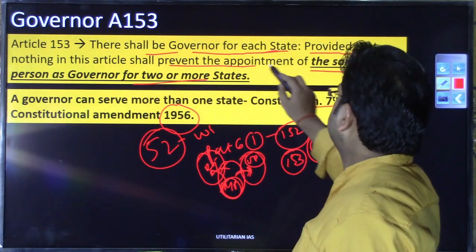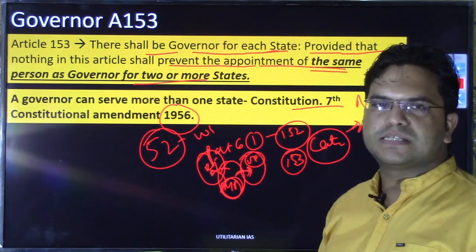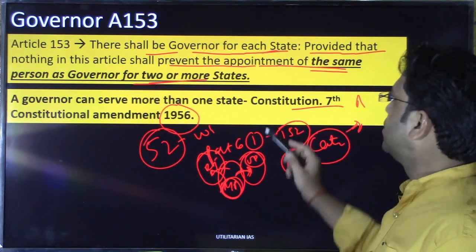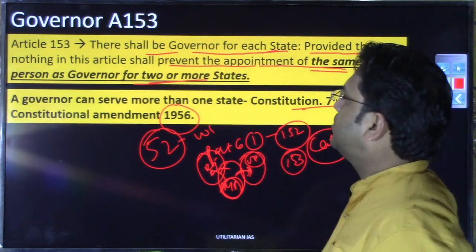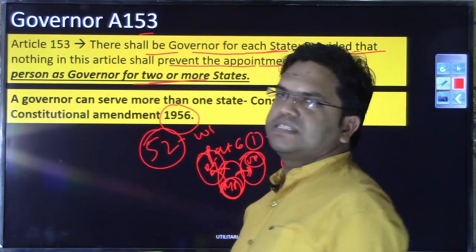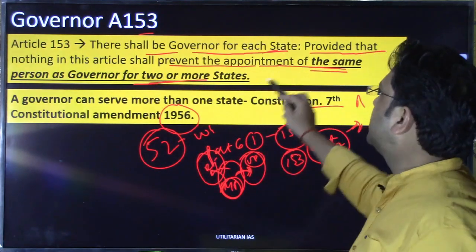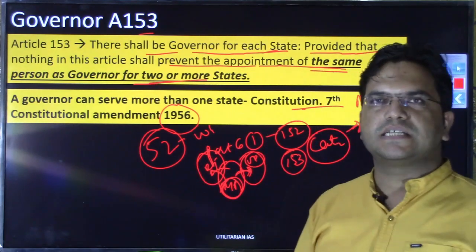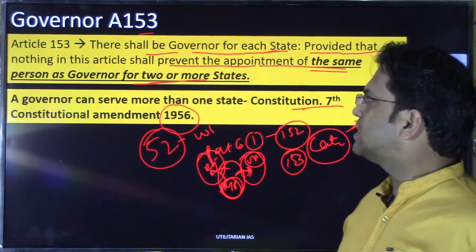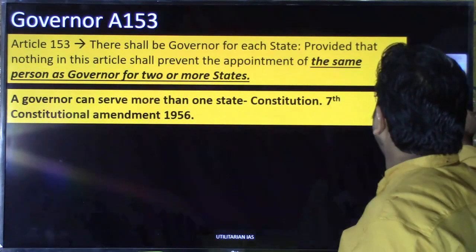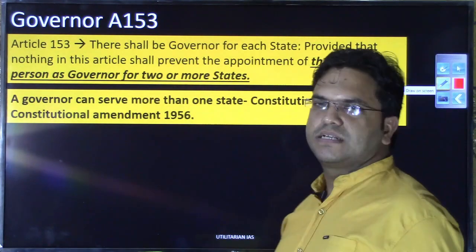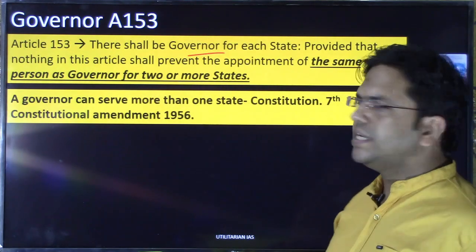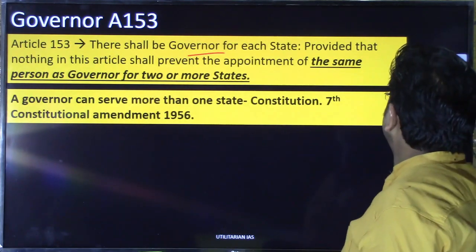So that is the point, the appointment of the same person as governor for 2 or more states, right? That was done by the 7th constitutional amendment. So this is the first article which says that there shall be a governor, and nothing in this article shall prevent the center from appointing the same person as the governor of 2 or more states. I hope the learning here is that article 153 talks about the fact that there should be a governor in a state, right? I hope you have understood this point.